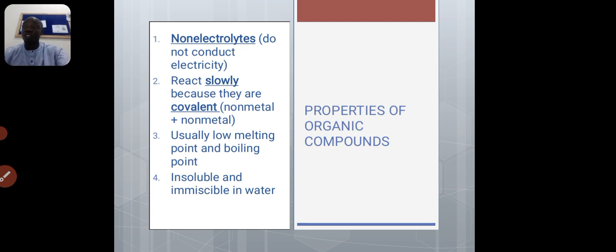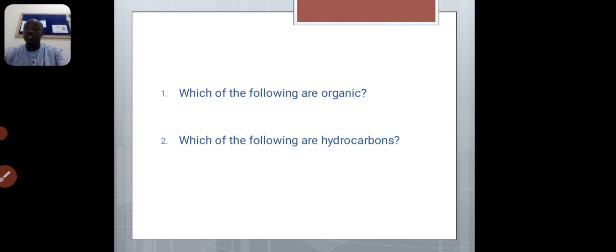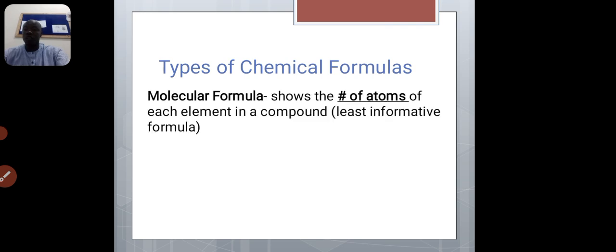Okay, and then, which of the following are organic and which of the following are hydrocarbons? So we are going to have something like this. Types of chemical formula.